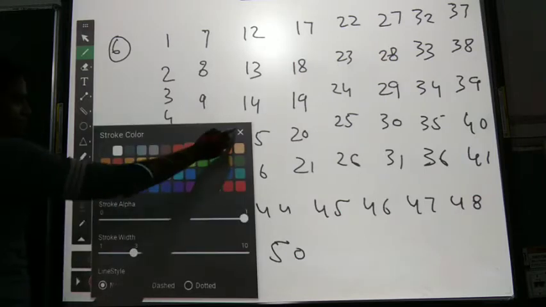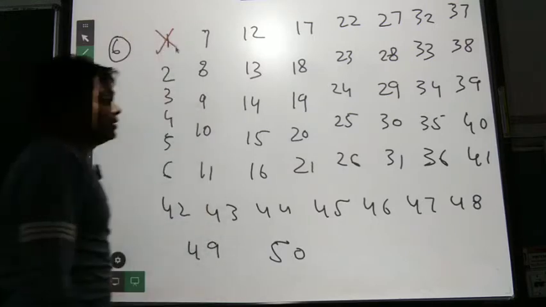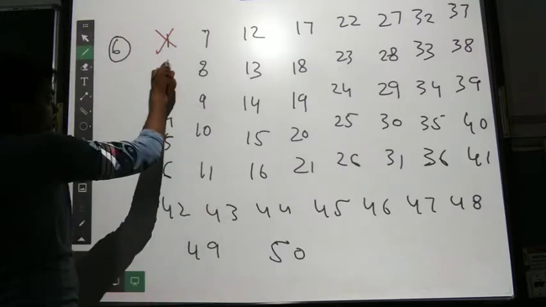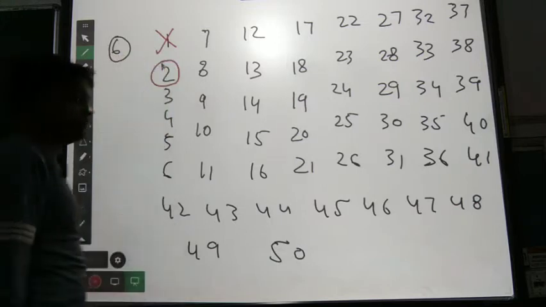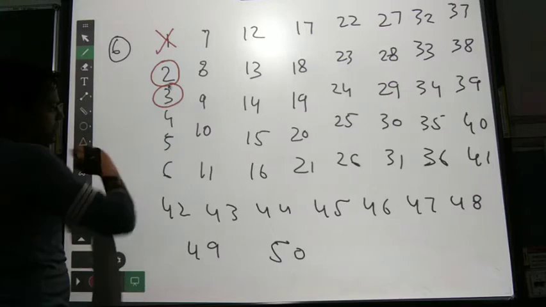See, 1 is neither prime nor composite. 2 is the smallest even prime, so we can choose that. 3 is also a prime number.